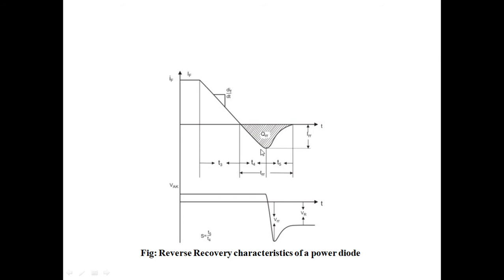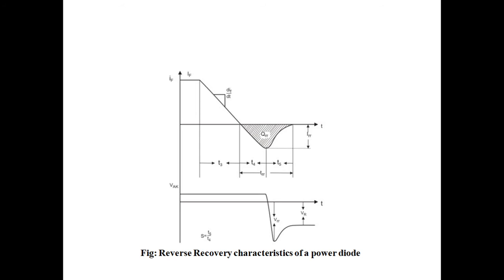This is known as the peak, the peak reverse recovery current, which can be comparable to the forward current IF. In many power electronic circuits like a chopper and inverter, the reverse current flows through the main power switch in addition to the load current, and therefore this reverse recovery current has to be accounted for while selecting the main switch. So when we are selecting a main switch, this peak reverse recovery current should be taken into consideration.